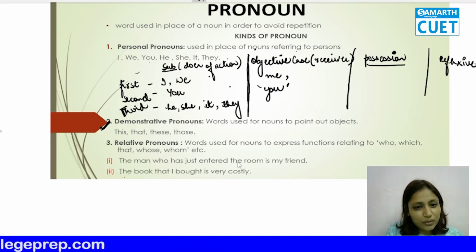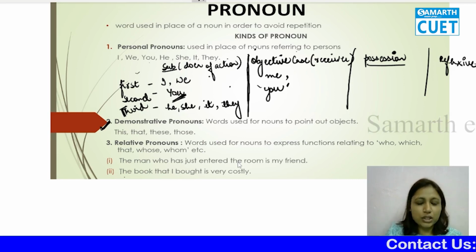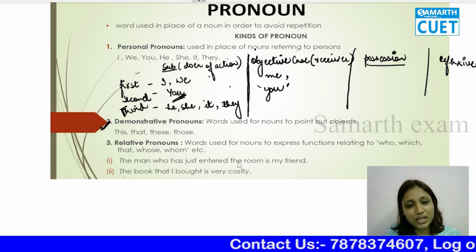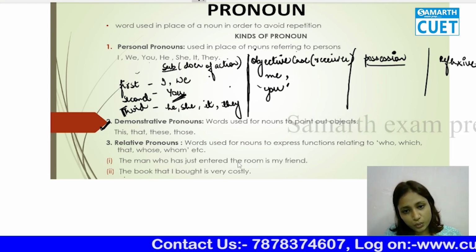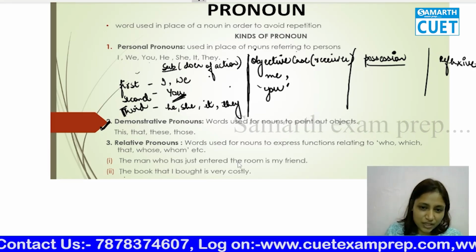In here, when you is the object, you were studying. That means you will remain you in objective also, in subjective also. Even if it is the receiver of the action or the doer of the action, second person is always you. Okay. Third person, he becomes